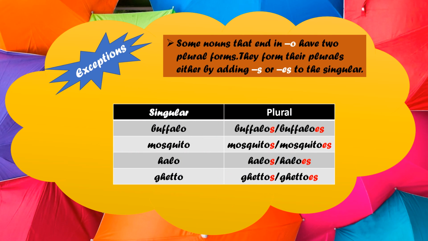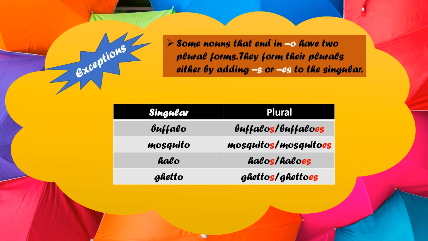See, here are also some exceptions with the nouns that end in O. Some nouns that end in O have two plural forms. Yes, they also have two plural forms. That's why they are the exceptions. They form their plurals either by adding s or es to the singular.